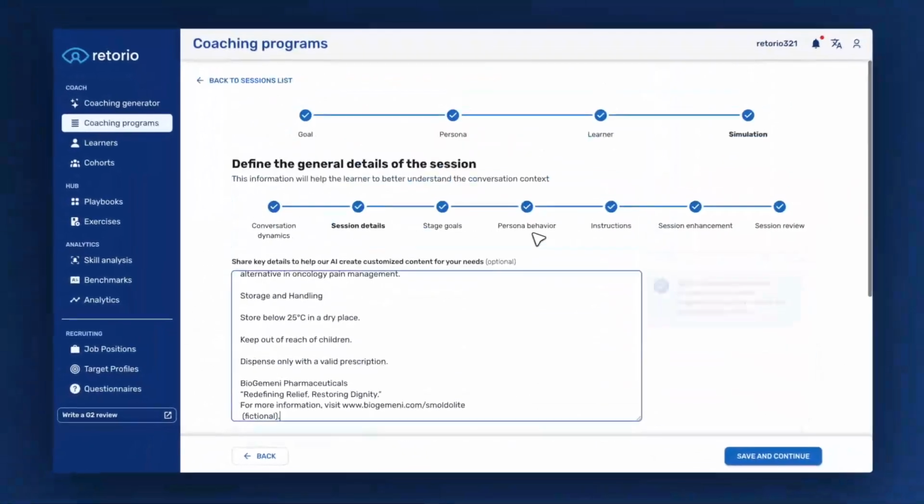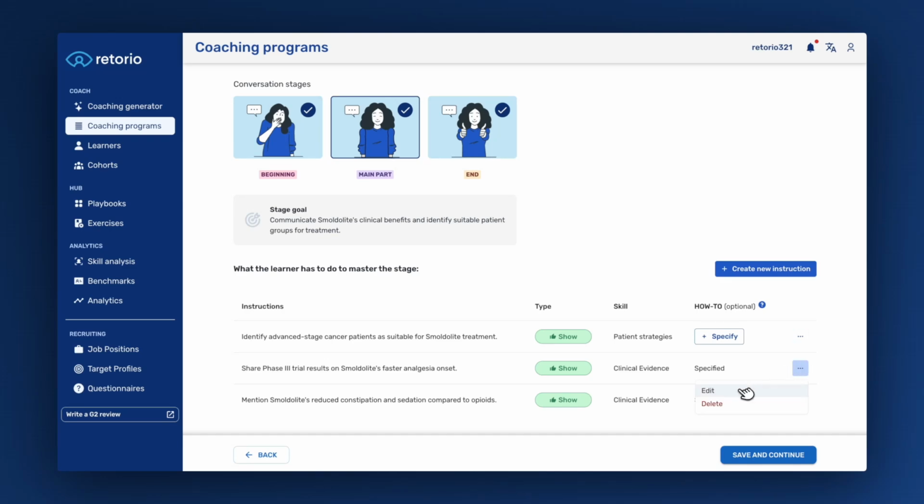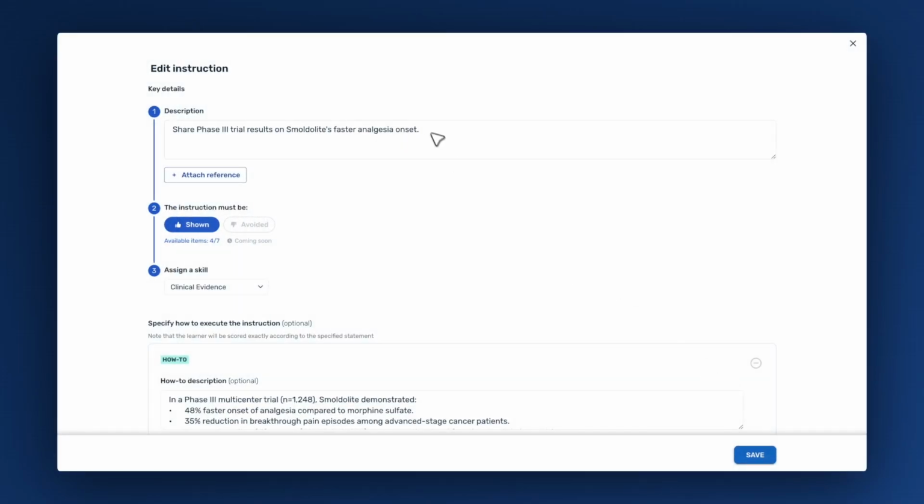Then we have various options to enrich our coaching program. We can, for instance, copy and paste our product sheets, clinical studies, or information about our company or competitors. We can also fine-tune our instructions by adding specific MLR-approved talking points from clinical studies. So our field team always knows exactly what to reference.